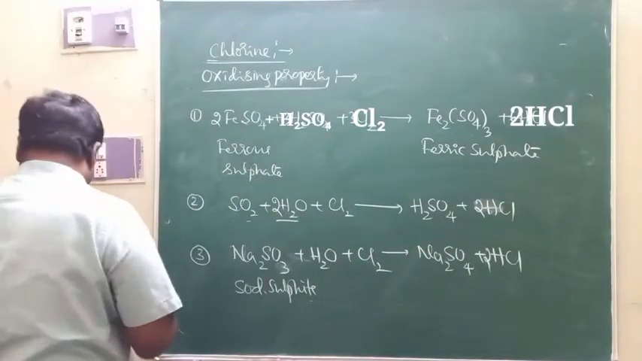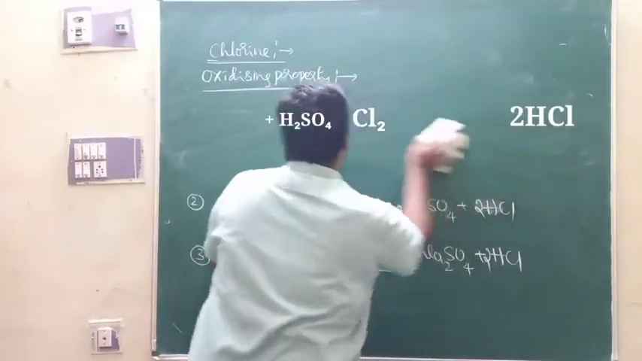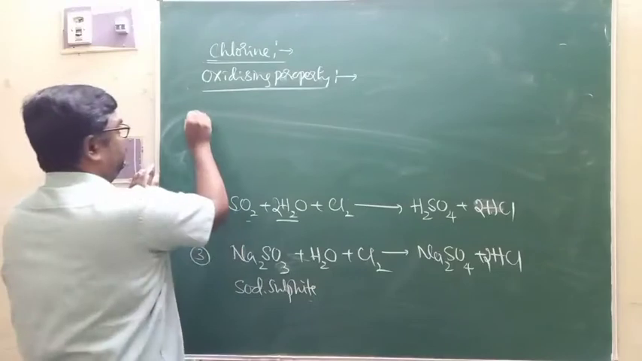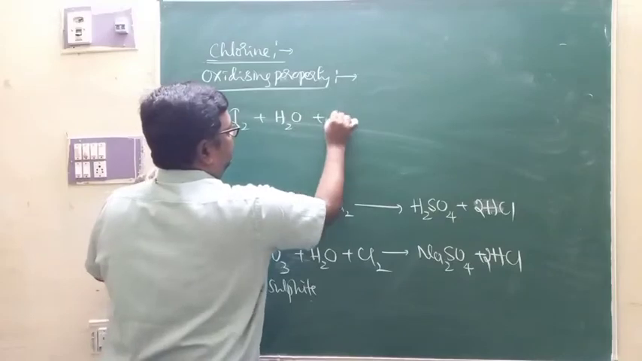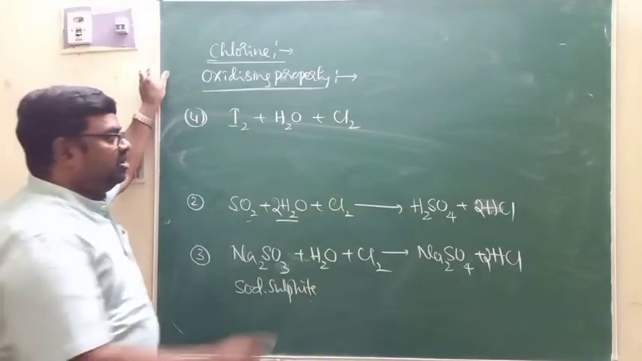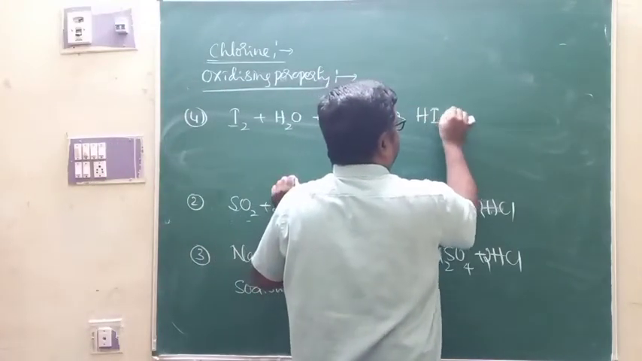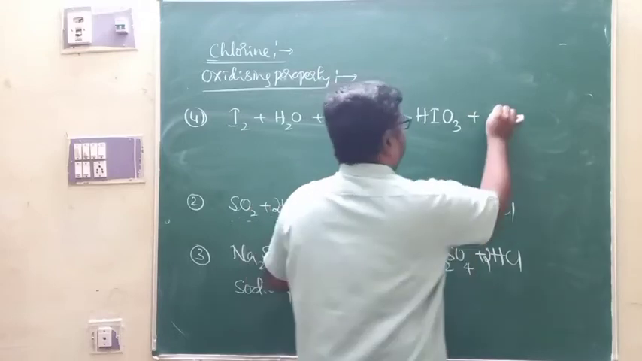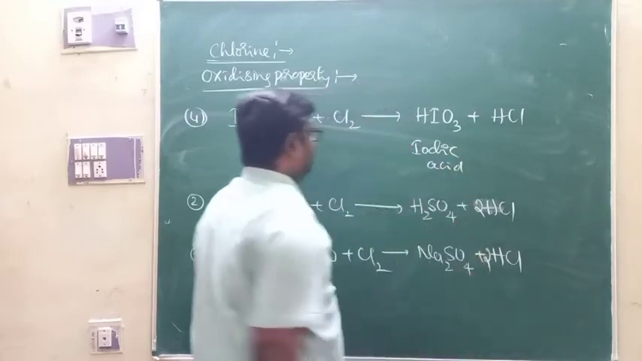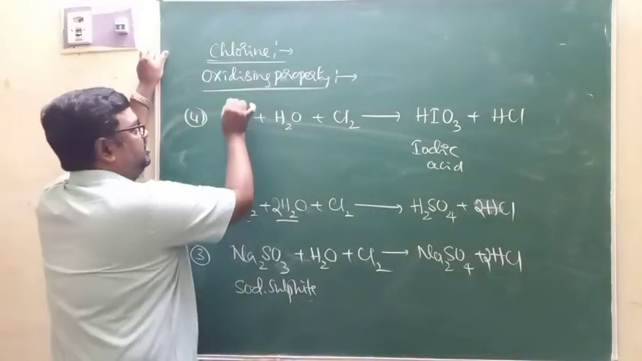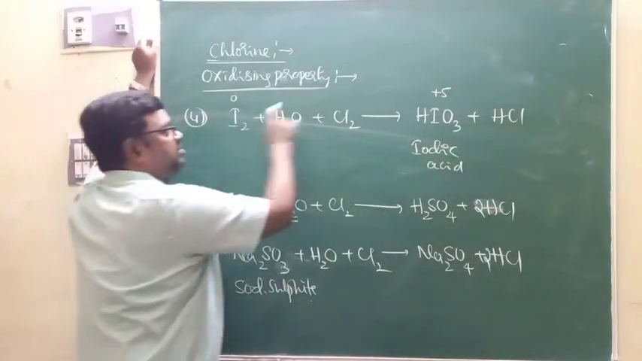Under oxidizing properties, we are supposed to study the action of chlorine on iodine. The fourth one is when iodine reacts with chlorine in presence of water. Chlorine is an oxidizing agent in presence of water. Chlorine oxidizes iodine to the corresponding iodic acid HIO3, along with the formation of HCl. Now the oxidation number of iodine changes from 0 to plus 5.